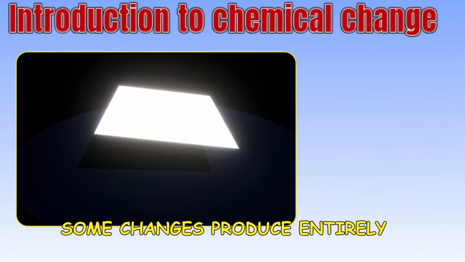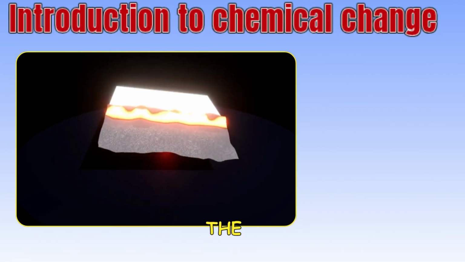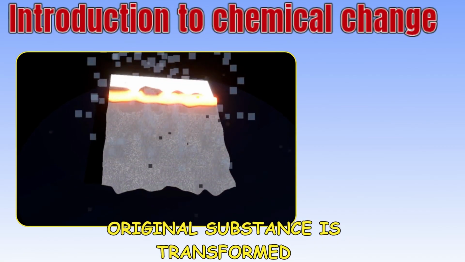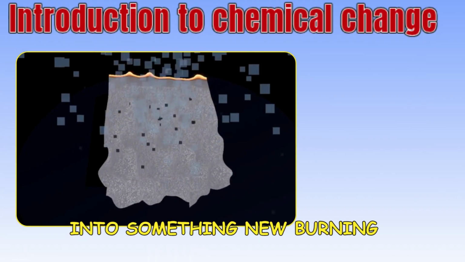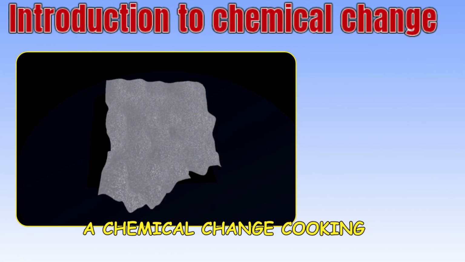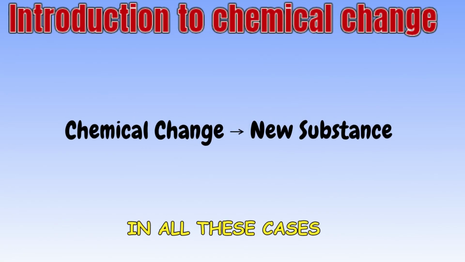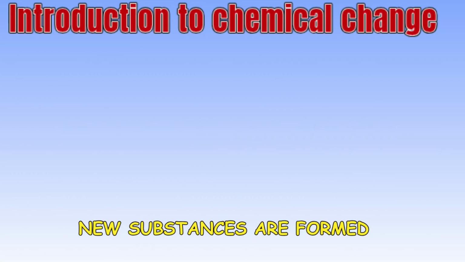Some changes produce entirely new substances. These are called chemical changes. The original substance is transformed into something new. Burning paper is a chemical change. Rusting of iron is a chemical change. Cooking food is also a chemical change. In all these cases, new substances are formed.